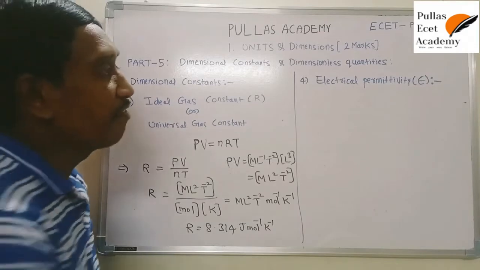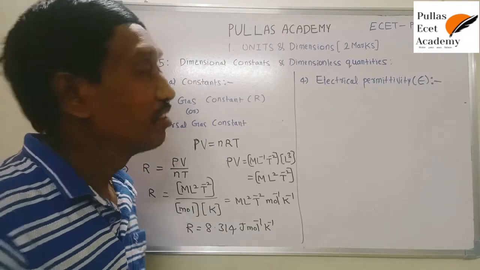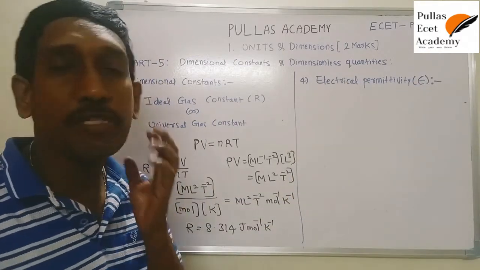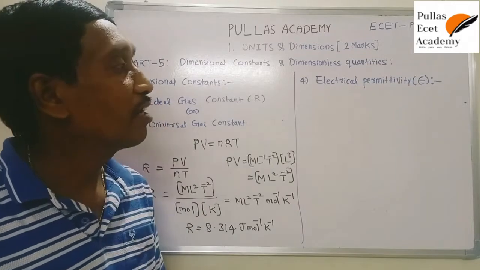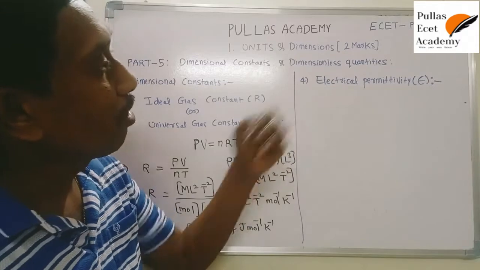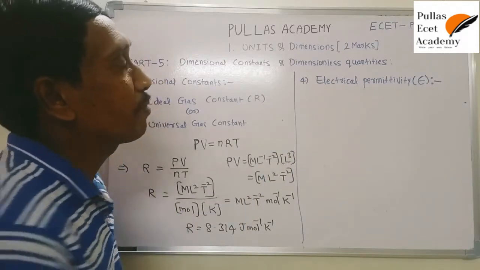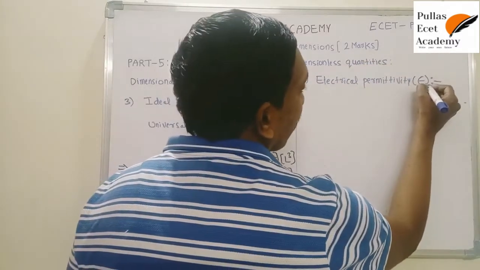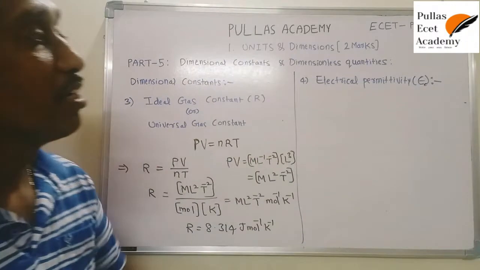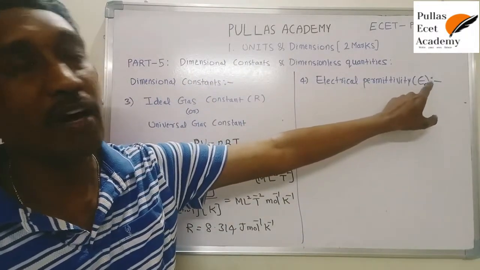Now in the same way, we are going to discuss one more dimensional constant. This is electrical permittivity. It is also called the permittivity of the medium, or the absolute permittivity of the given medium. Now, what is electrical permittivity? Suppose we consider one electrical permittivity, that is epsilon naught. Epsilon naught stands for the absolute permittivity of free space, air medium, or vacuum.